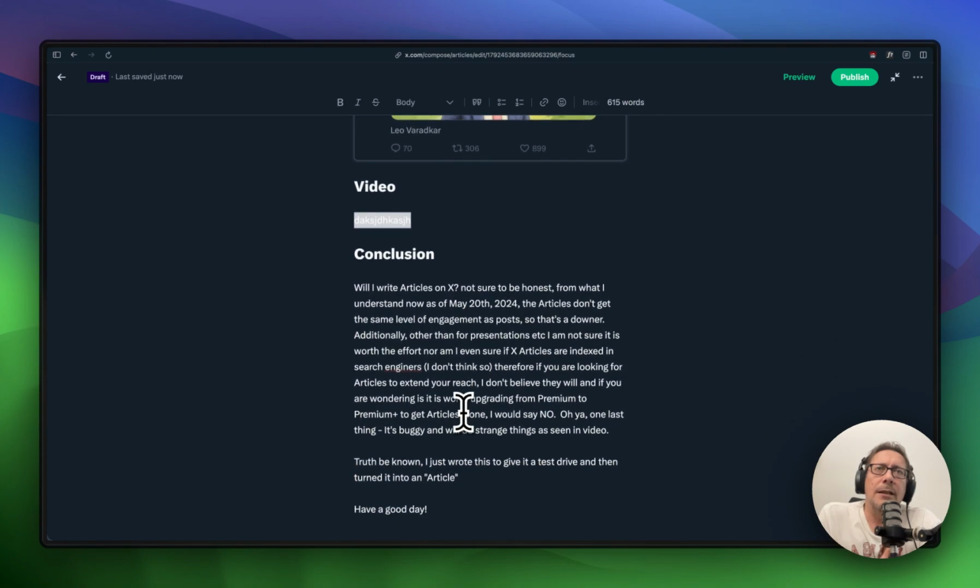So I've made a conclusion. Will I write articles on X? I'm not sure. To be very honest, I'm really not sure. From what I understand of now, the engagement in articles is not that good. That's a downer, obviously. And the other issue that I have with articles is it's still buggy. Doesn't work very well. So not sure if I'm using it, but if you have any questions on it, give me a shout, hit me up.